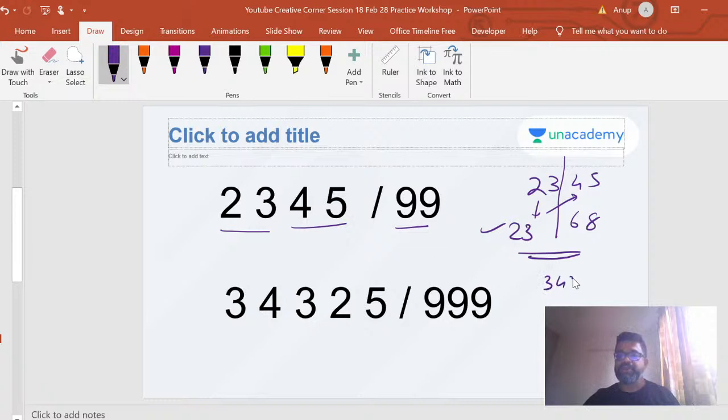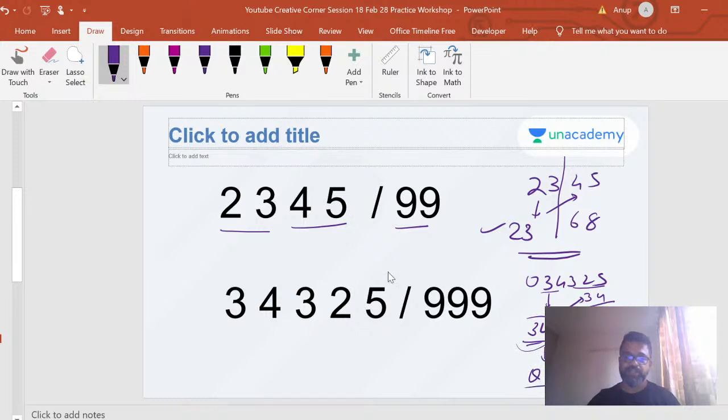3 4 3 2 5, right? So what you do is you make pairs of 3, you bring the 34 down, you add 34 to 325, what do you get? You get a 358. The answer is 34 is your quotient, remainder is 358.